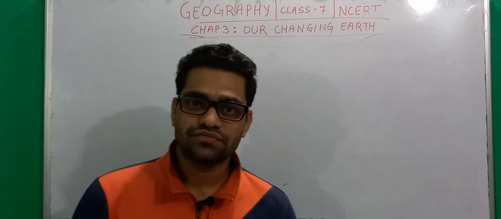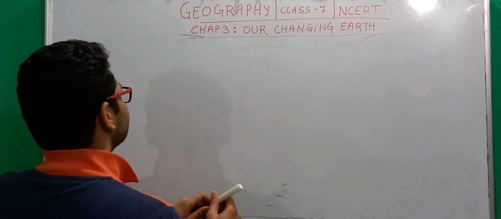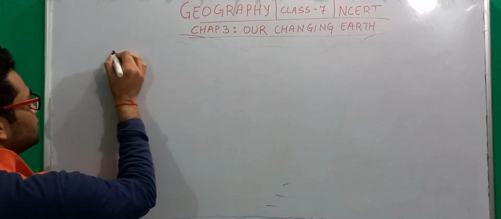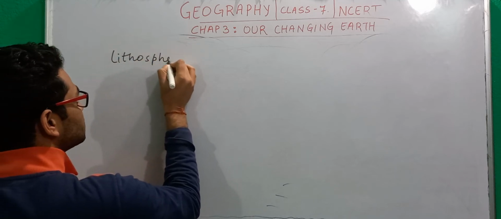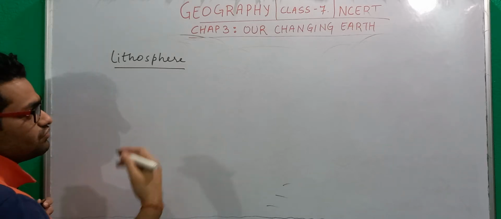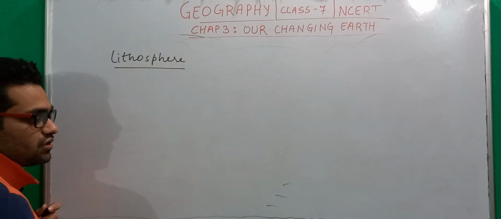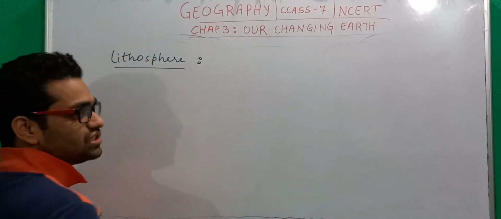This chapter begins with a concept called lithosphere, which we have dealt with in the previous chapter itself. So the first concept that you have to learn in this chapter is lithosphere. First let us define this lithosphere, then we will move into the subsequent part of this chapter. So what is lithosphere?